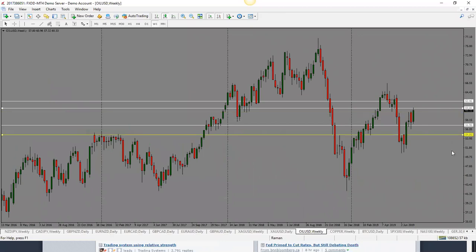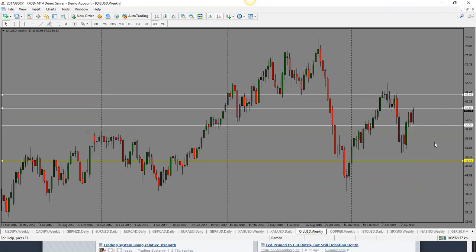Oil here, oil has done well. So looking for it to continue further. So we saw price move up. There were some concerns in regards to the supply of oil and supply chain disruption. And that's why this one has pushed higher.